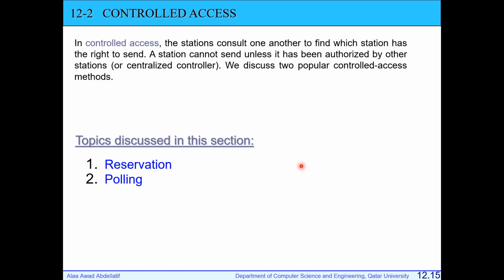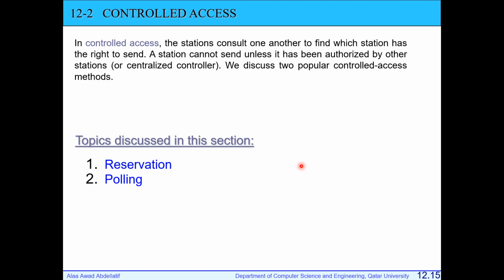Each station transmits randomly without any coordination with other nodes. In all previous techniques, Aloha and CSMA, did any station talk with other stations or coordinate with other stations? No. Is there any controller or central node that controls the system? No. Each station runs its own algorithm and takes the decision alone to send or not send. There is no coordination between nodes, and there is no central controller that takes action to try to coordinate between nodes. But all previous techniques were random access techniques.